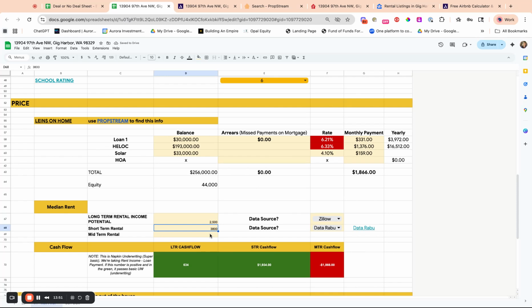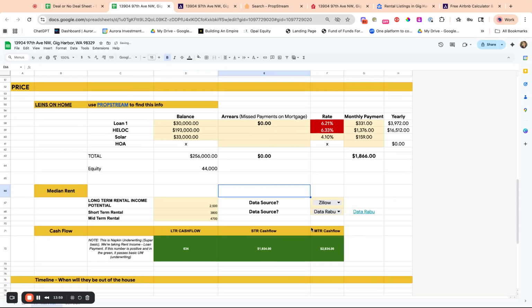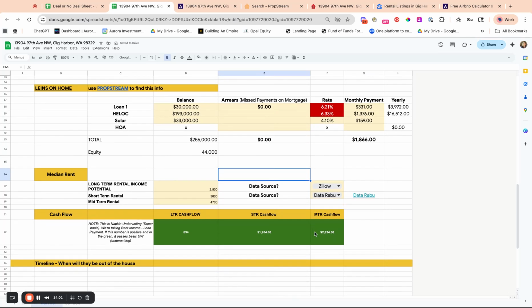And then midterm rental, I do a little bit more. So I'll just do 4,700. All right. So I find out this is very, very basic underwriting. So there's a lot that goes into this. It does barely cash flow as a long-term rental. It can cash flow as a short-term rental.